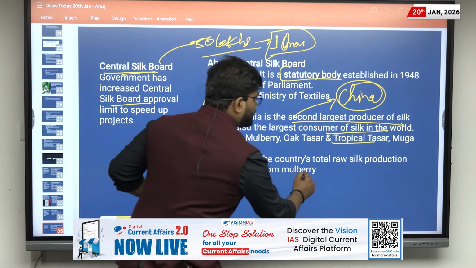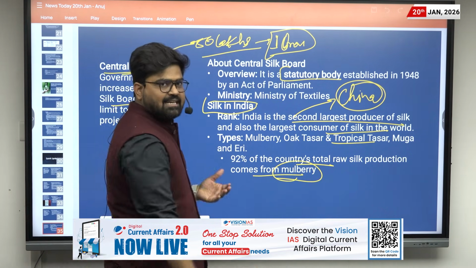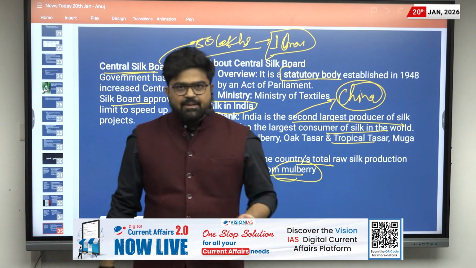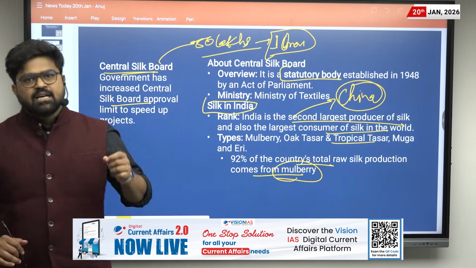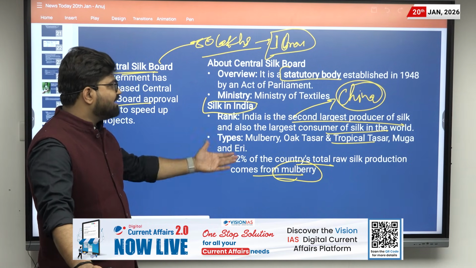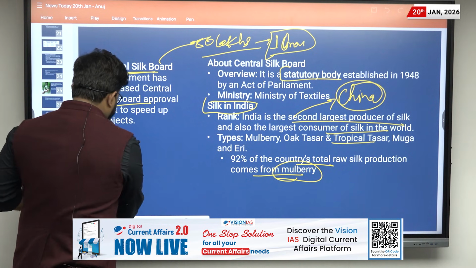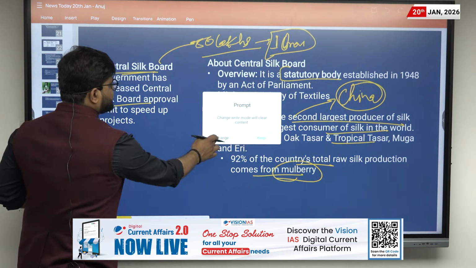Around 92% of the country's total raw silk production is from mulberry, and major states are Karnataka, Tamil Nadu, West Bengal, Assam and Jammu Kashmir. So this was about silk in India. The important fact here is that India is the second largest producer of silk, and the types of silk. Now let us move to the next quick update.